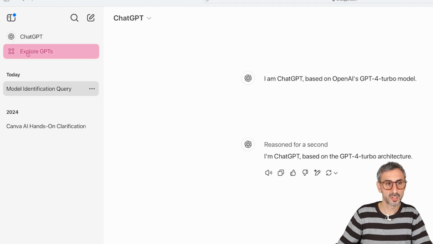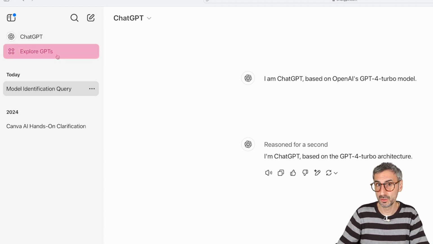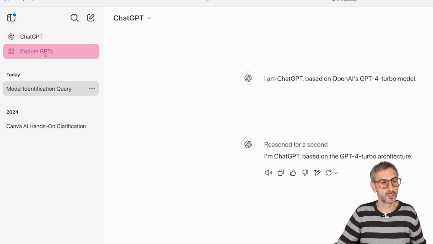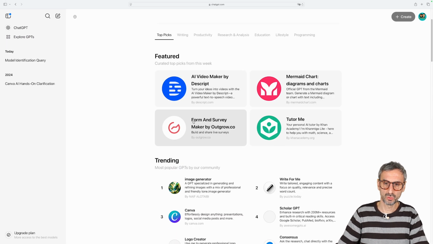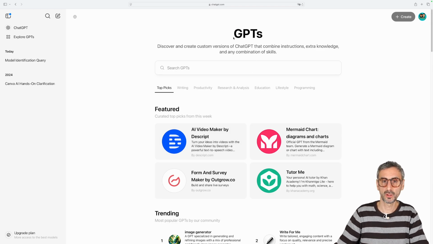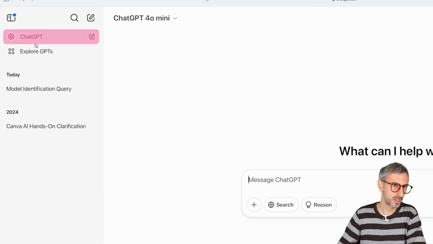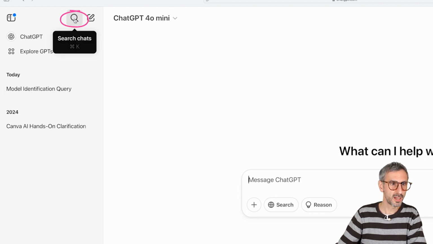Then we have Explore GPT. So the custom GPTs are right here. We have access as a free user to the GPT store. So when I click here, I will be redirected to this store where I can search for and start using the custom GPTs that other people have created. As a free user, I cannot create one myself and use it, but I can use other people's GPTs, which is quite interesting.